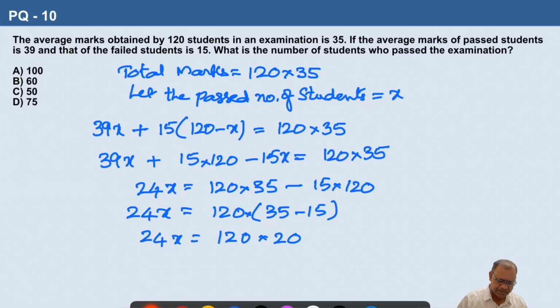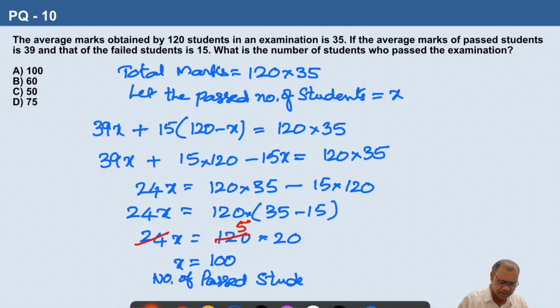So you can simplify 24 ones, 24 fives. So what is remaining here? x is equal to 100. 5 into 20 gives 100. So number of passed students is 100. So this is the correct answer. Option A is the right answer.